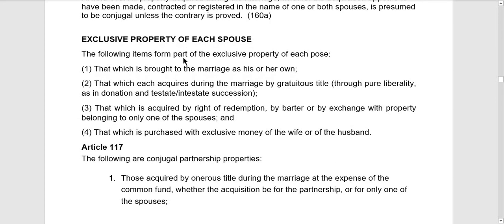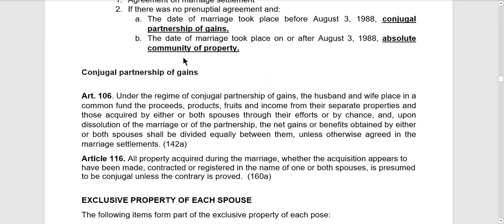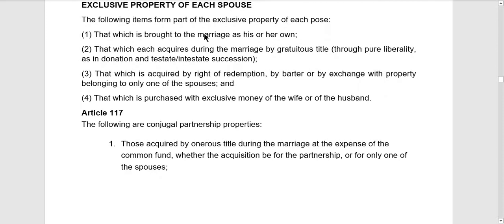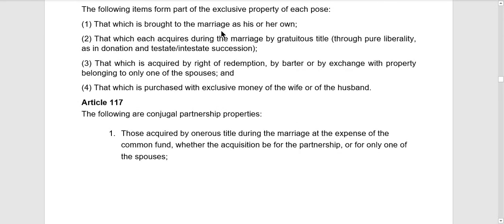So what are the exclusive properties ba of each spouse under conjugal partnership of gains? So the following items form part of the exclusive property of each spouse. Ito daw yung mga exclusive properties ng each spouse.